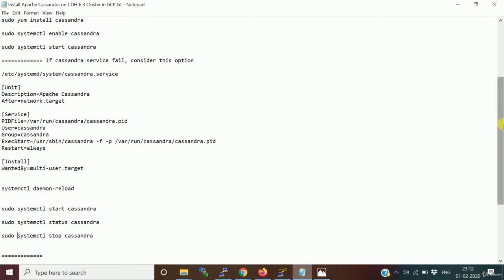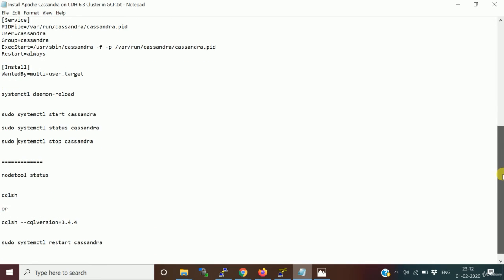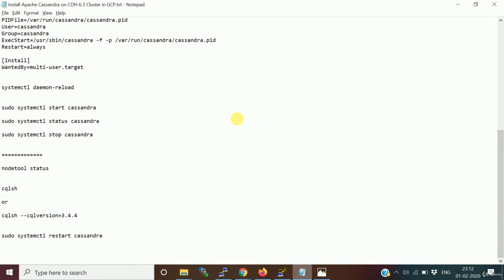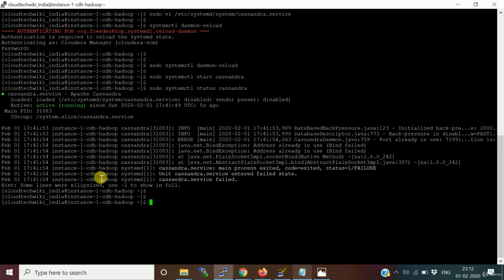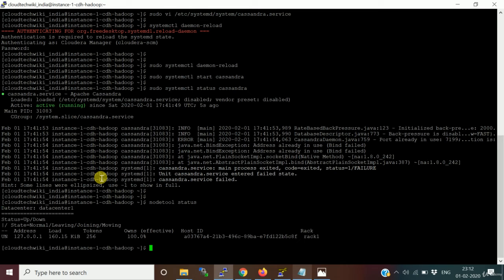So basically, I'll just walk through again what we have done for the installation of Cassandra. But before that, let me verify the Cassandra cluster. Cassandra is a NoSQL database, a columnar NoSQL database, and it also has a cluster kind of architecture. So you can run this command nodetool. It says the data center is this and local is this. So this is fine.